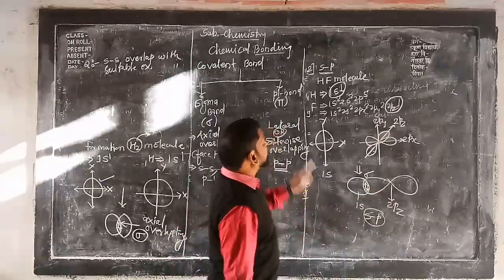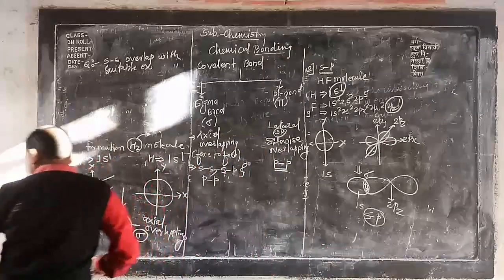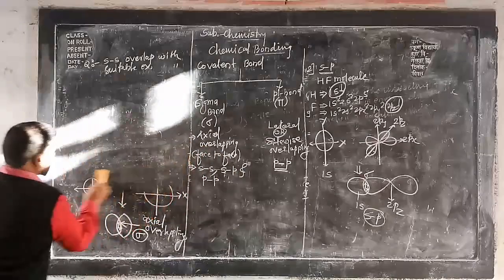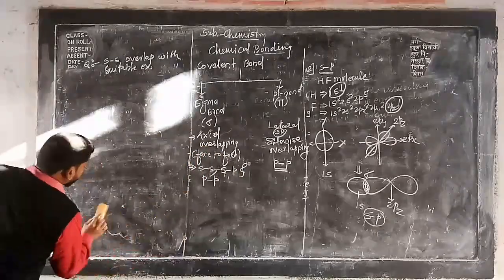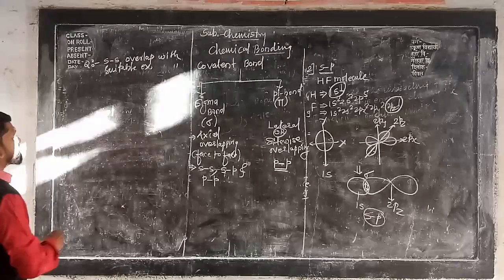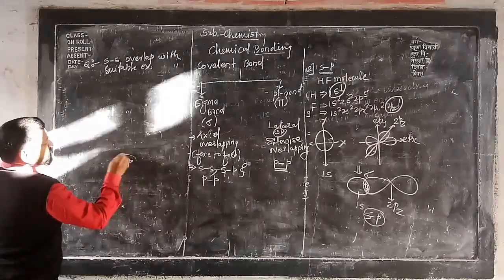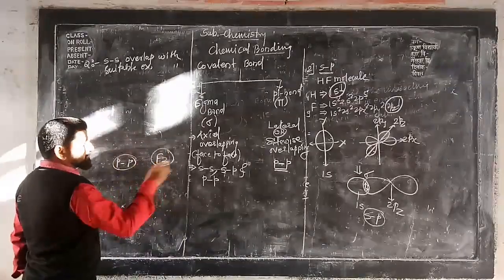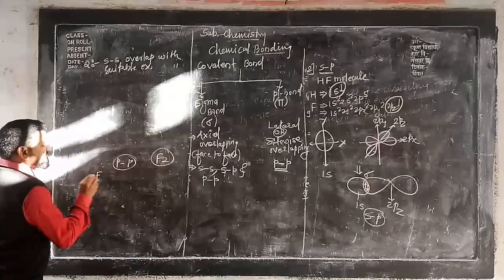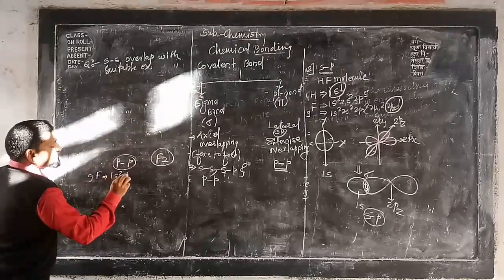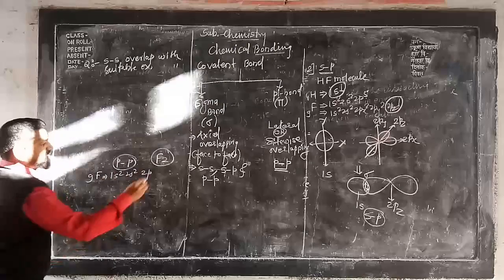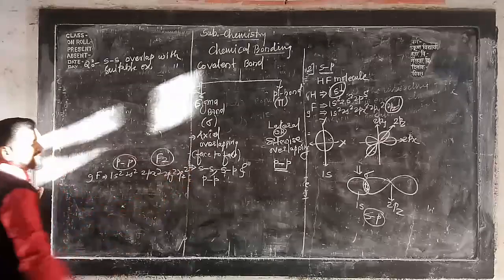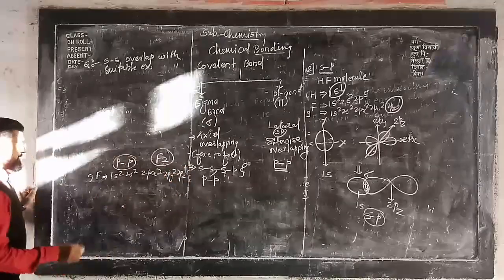Similar to that, we can have number 3: pp overlap. So let us write here pp overlapping. Very easy to understand, don't panic. For this we will take the F2 molecule, let us say. Now F, we have already discussed: 1s2, 2s2 and 2px2, 2py2 and 2pz1. Sorry, 2pz1. So everybody see here.